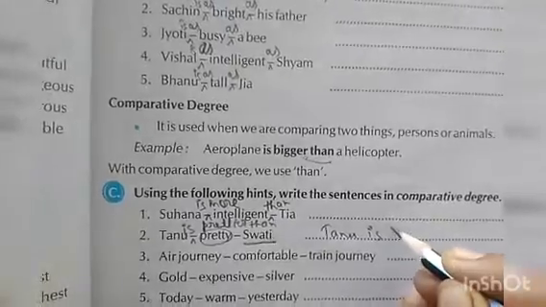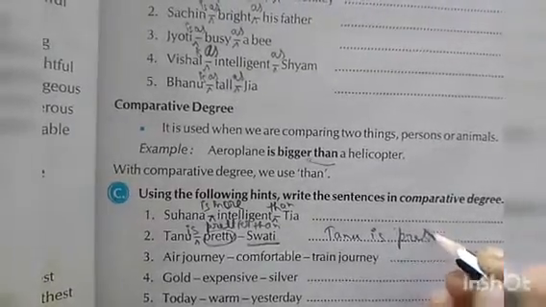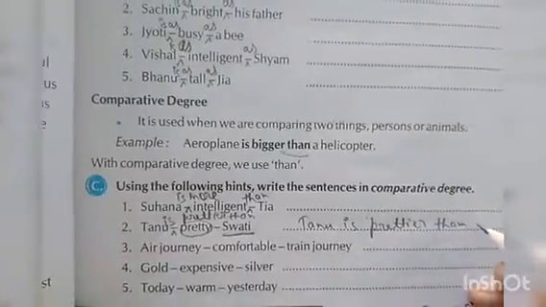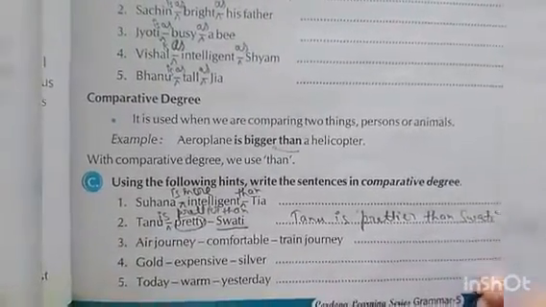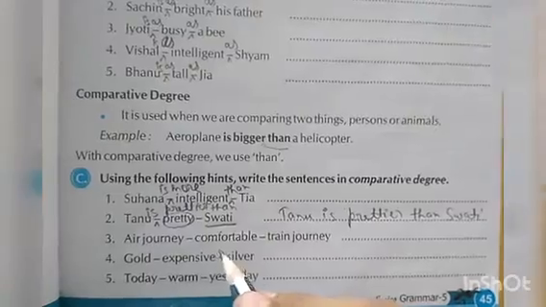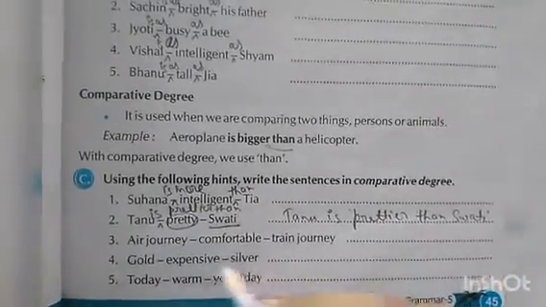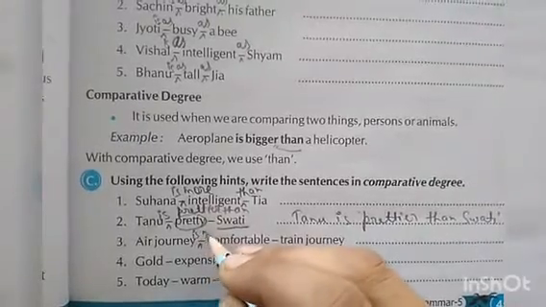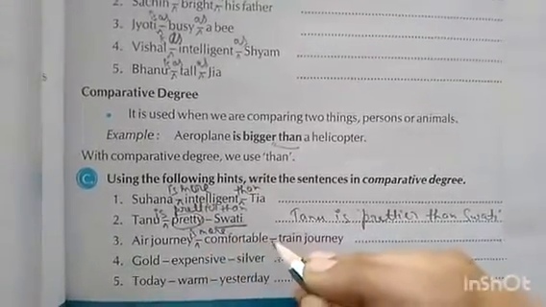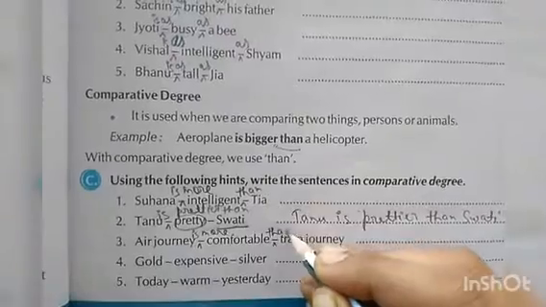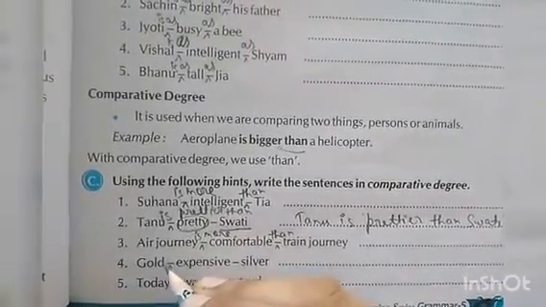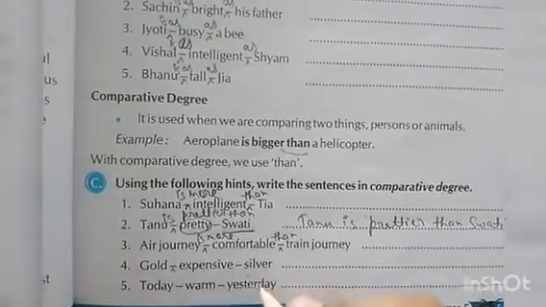Tanu is prettier than Swati. Air journey, comfortable, train journey. Air journey is more comfortable than train journey. Gold is more expensive than silver.